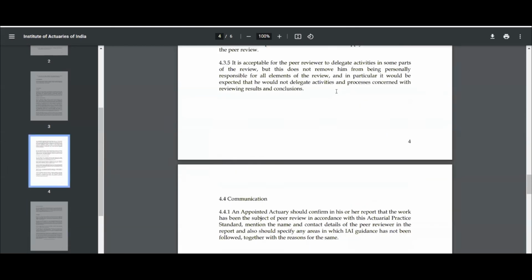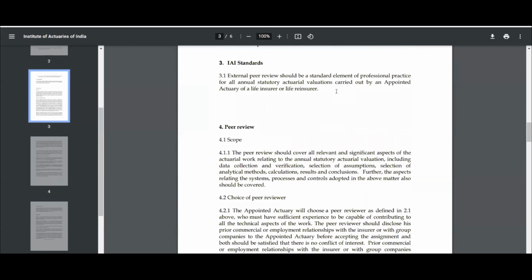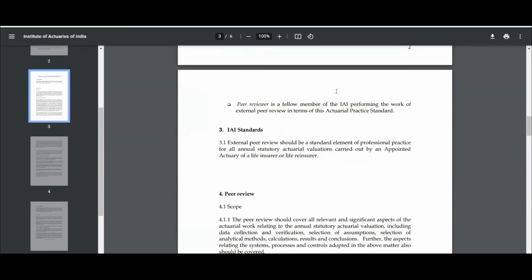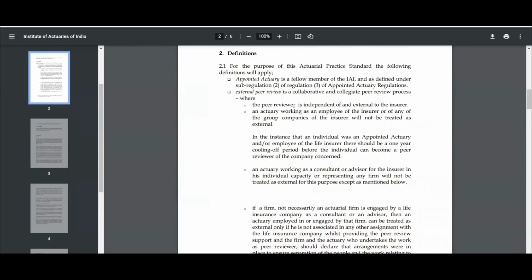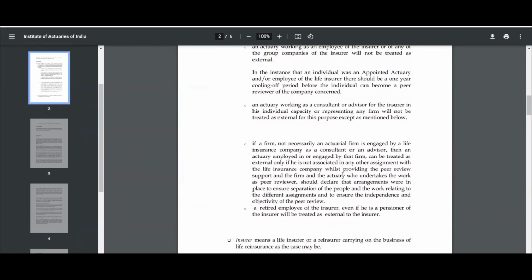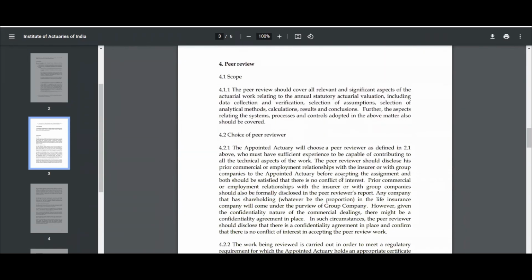So I think that's it. It was a very small actuarial practice standard, and mainly three things are important: independence, conflict of interest, and competence. If you remember these three points related to the peer reviewer: first, the person has to be independent. So he has to be an external person. A peer reviewer is independent and external. It cannot be an actuary working as a consultant. So the first portion is independence. Second, the person discloses if there is any conflict of interest. That has to be disclosed clearly. There should be a Chinese wall.